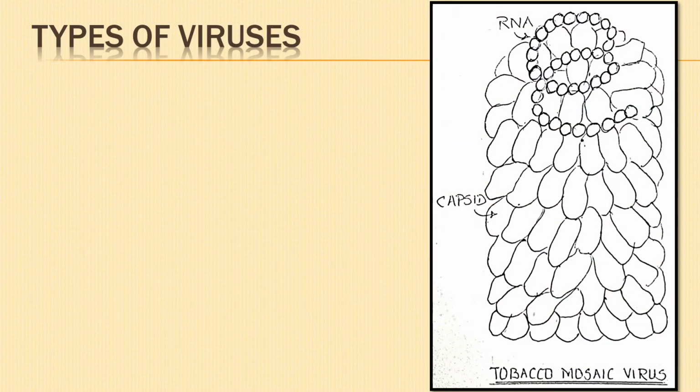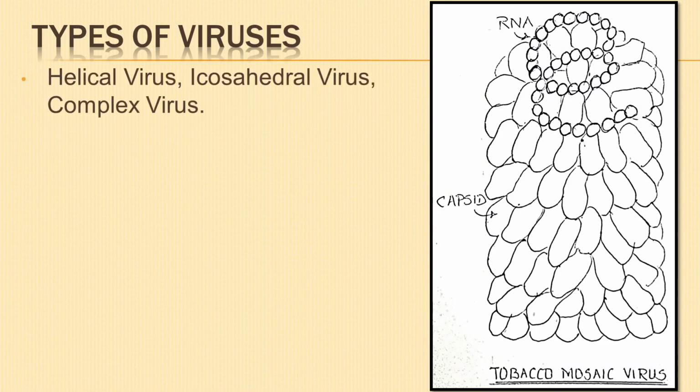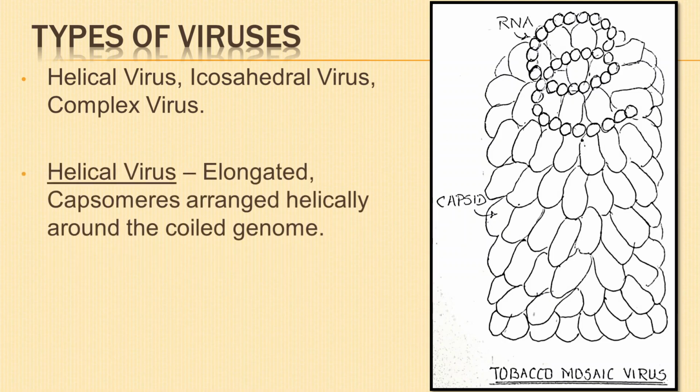Next are the types of viruses. Depending on the shape, the viruses are named as helical virus, icosahedral virus, complex virus, etc. Helical viruses are elongated structures with capsomeres arranged helically around the coiled genome.